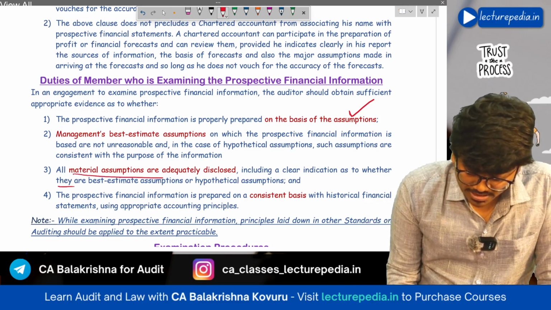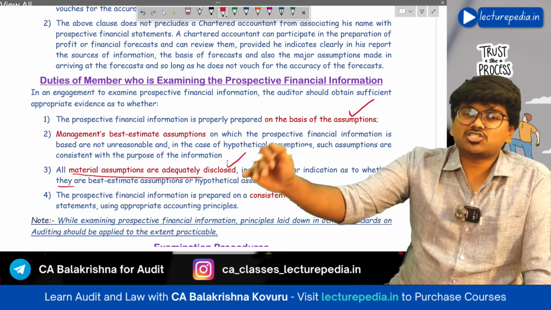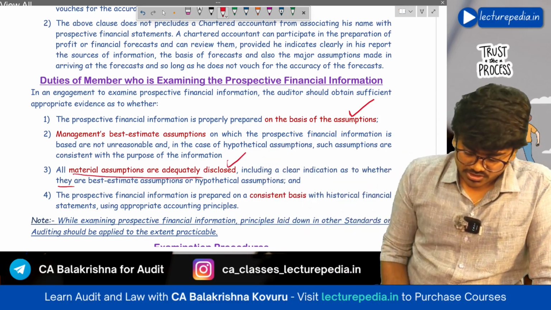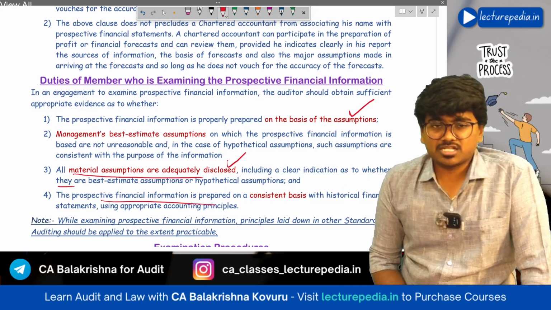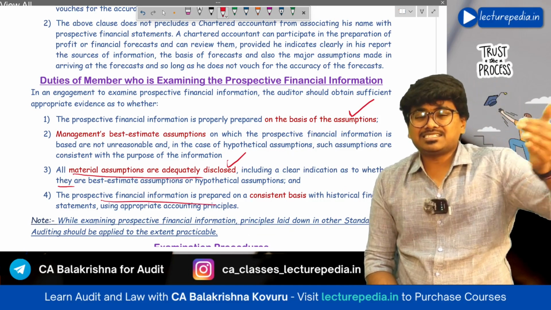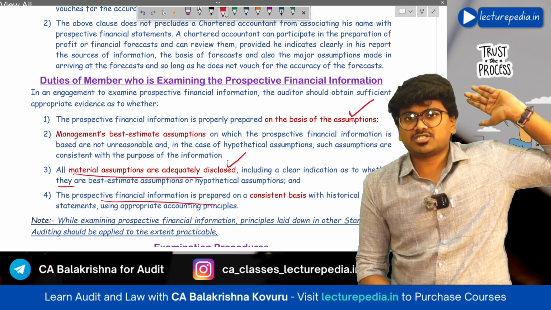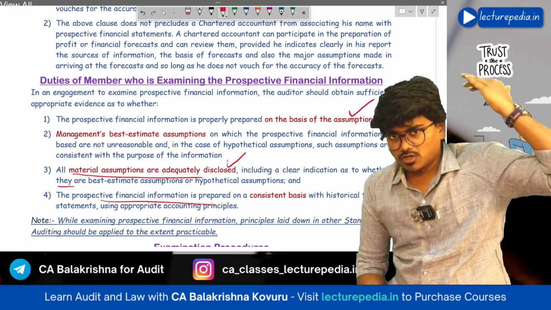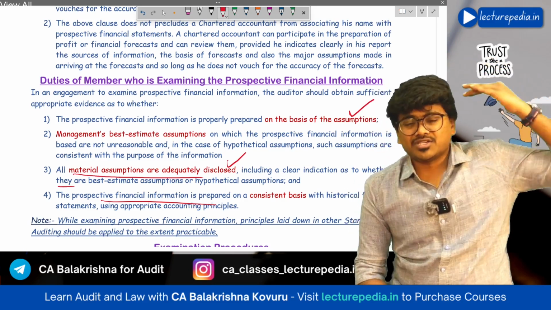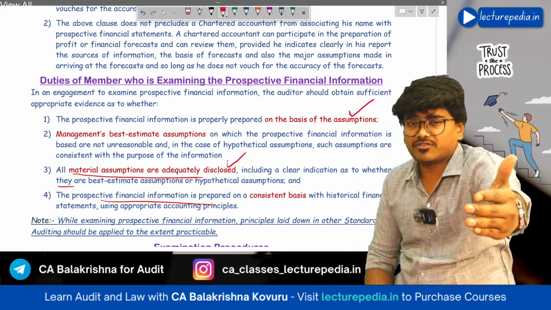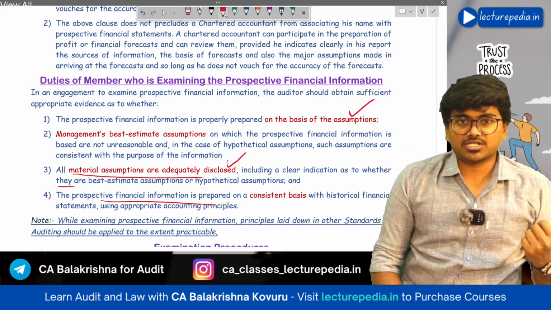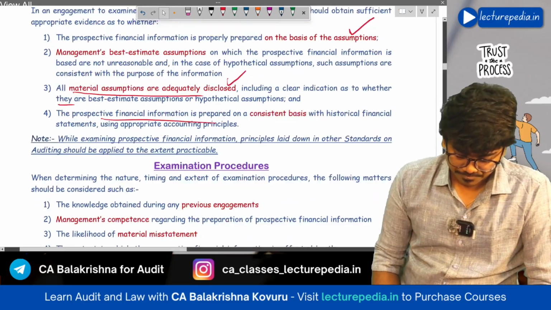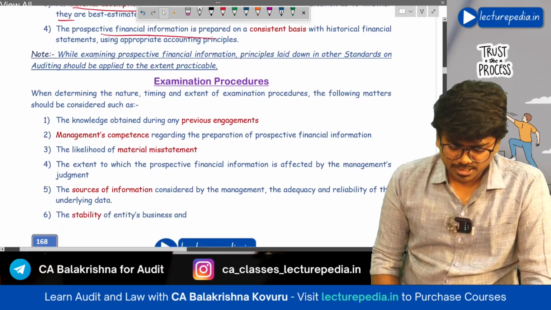Next, all material assumptions should be adequately disclosed in the prospective financial information, and prospective financial information should be prepared on a consistent basis with the historical financial statements. That means whatever accounting policies you have followed for preparation of historical financial statements, the same accounting policies you should follow even for the preparation of prospective financial information. Hope that is clear. Next, examining procedures.